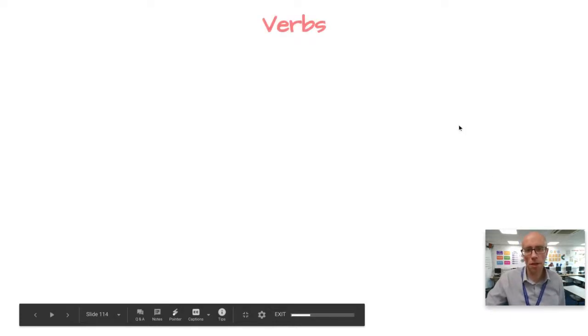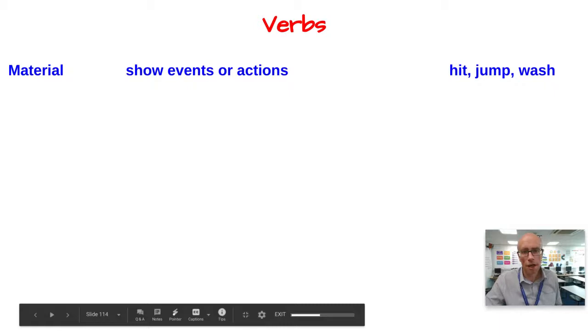Okay, so let's have a think about the different categories of verbs that we write about on English language A-level. There are four main categories that are talked about in the textbook. First of all, we have your conventional verbs, the ones most people think of: material verbs. These are words that show actions or events, your superhuman words like hit, jump, wash. They used to be called dynamic verbs, but this is a new regime, so we're going to call these material verbs.